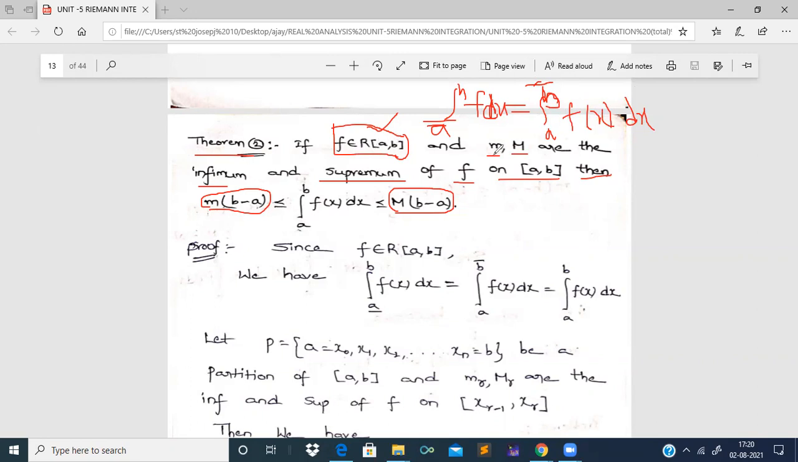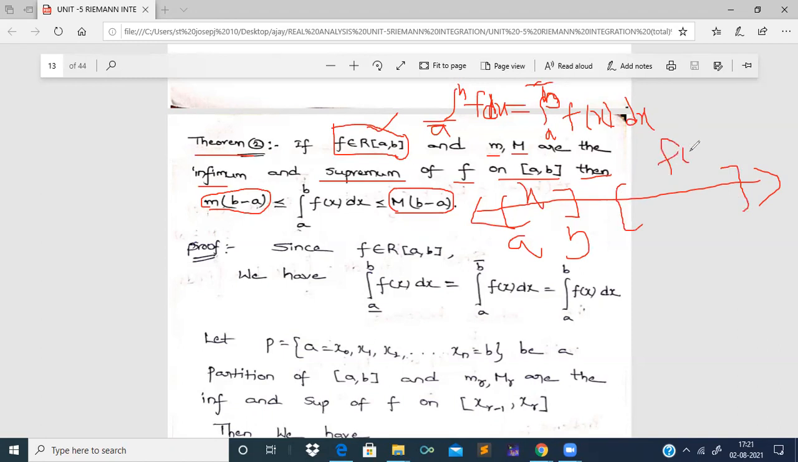Right. They have also given that small m, capital M are the infimum and supremum of f on the closed interval [a, b]. What does this mean? If I take these values of x on the real number line, and take the values of f of x for all of them, small m is the lower bound and capital M is the upper bound. That is, small m is the infimum and capital M is the supremum of f of x on the closed interval [a, b].